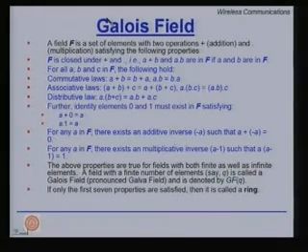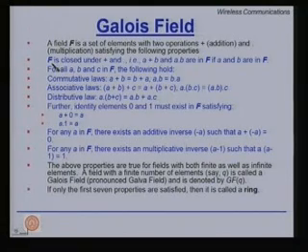So, what is a field? A field F is a set of elements with two basic operations, the addition and the multiplication, and these elements of the field must satisfy the following properties. So, if you can find a set of elements which have the basic addition and multiplication defined and satisfying the following properties, you have found a field, and we will define our codes over certain fields. Normally, we should say Galois field, but in short we will just mention it as a field. We imply the same thing.